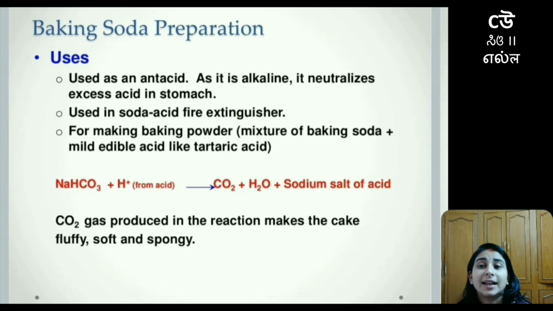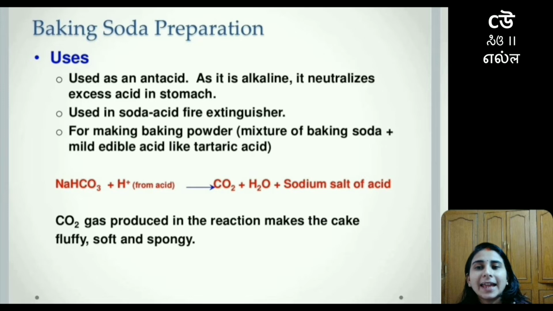Second use is that it is used in soda acid fire extinguisher. And the third use is for making baking powder. If I say baking powder, this means it is a mixture of baking soda plus a mild edible acid, which is also called tartaric acid.